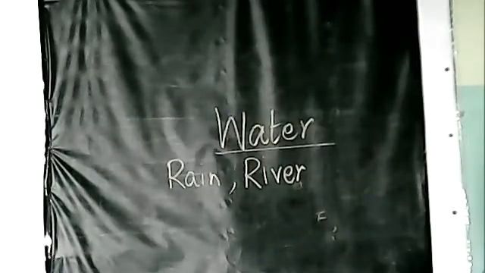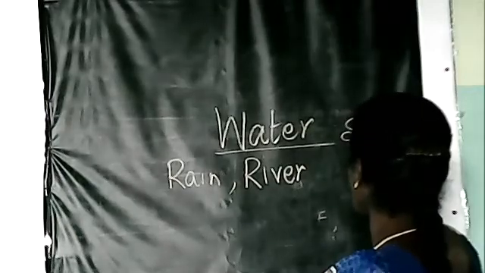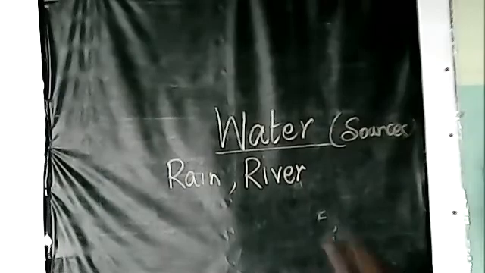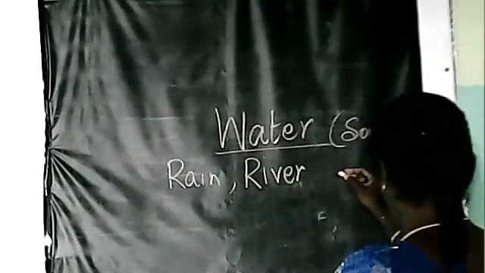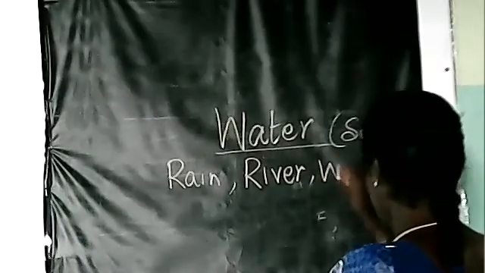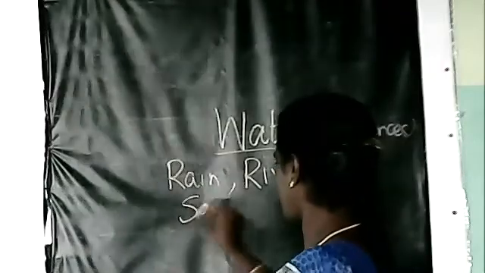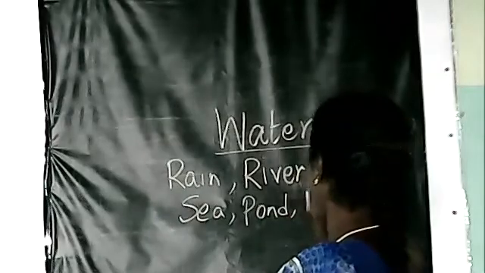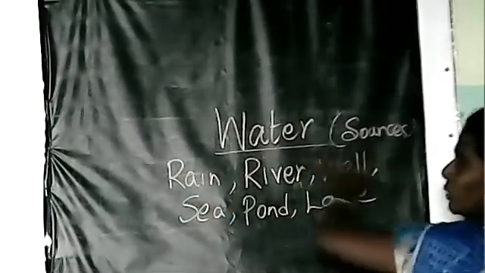Okay. See here we get water. What are the sources of water? Sources na தண்ணி எங்க இருந்து கிடைக்குது நமக்கு? Rain, river, then well, கிணறு. கிணறுல இருந்து sea, pond, குளத்துல இருந்து lake. Okay. See here from all these we get water.